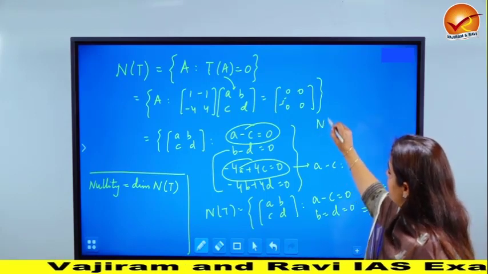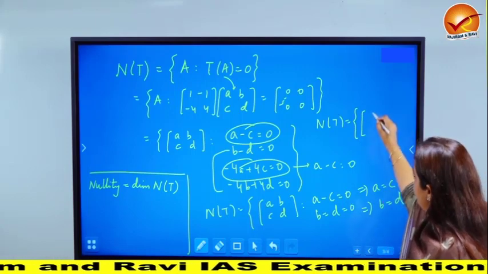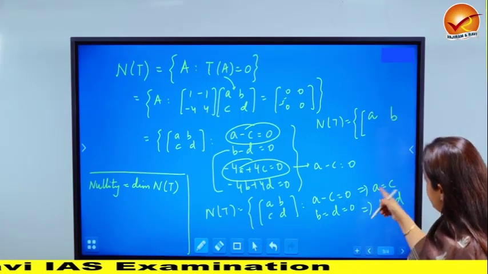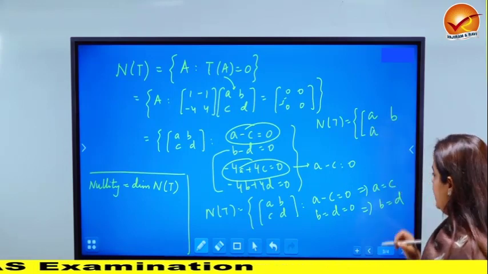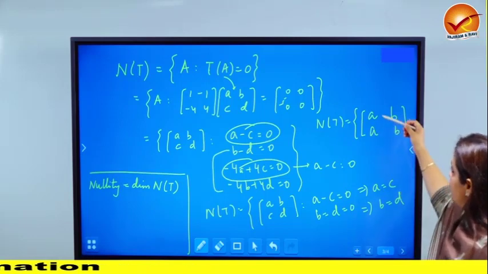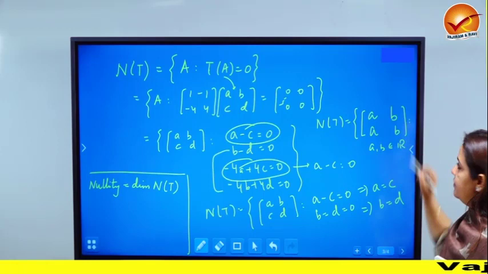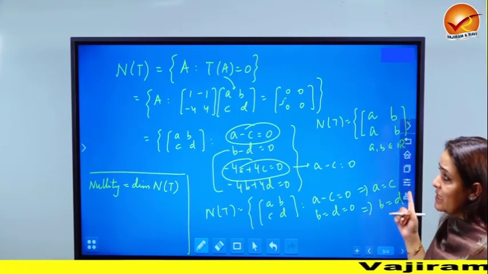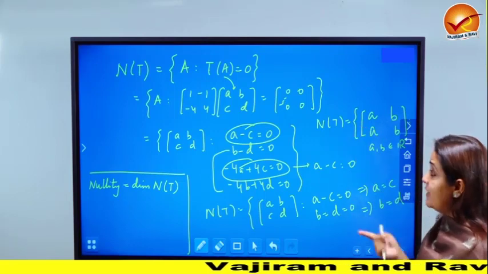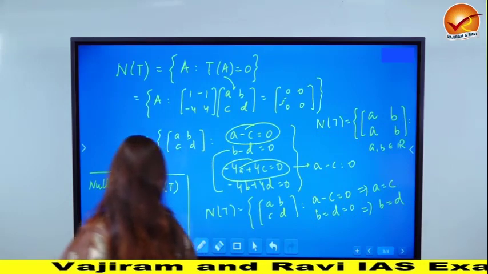So what is the null space? The null space comprises all matrices of the form a, b, a, b, where a and b are real numbers. This is what the null space is. If the question specifically said find the null space, then this is where you will stop. It said nullity, so what do you do from here? Let's continue here.